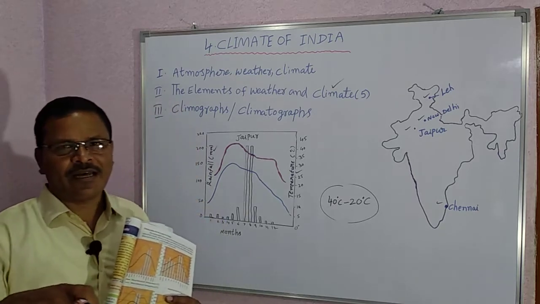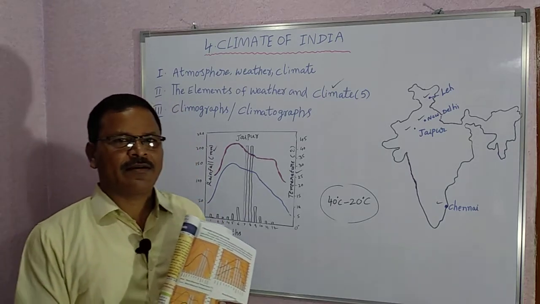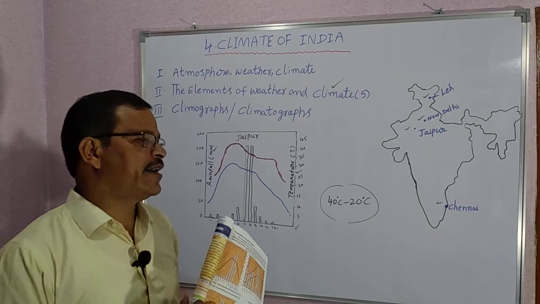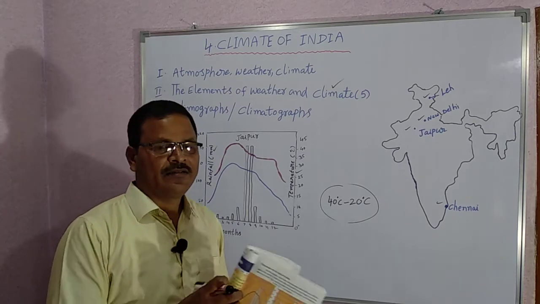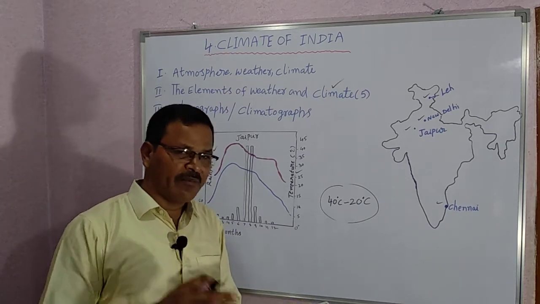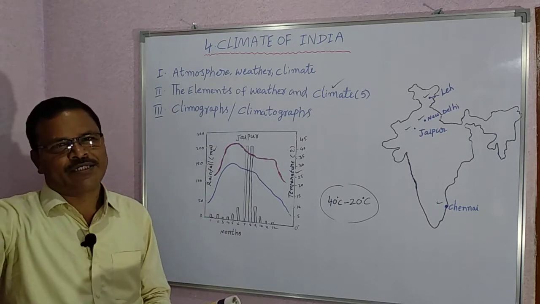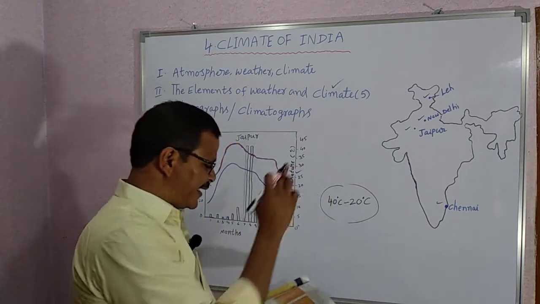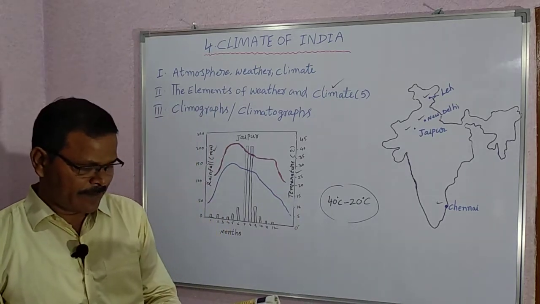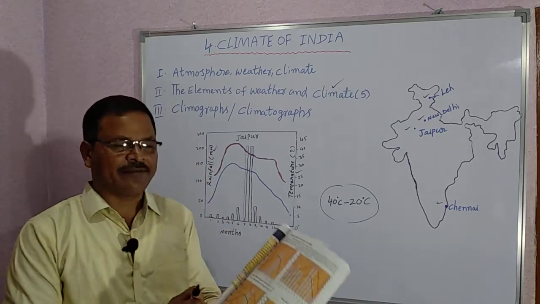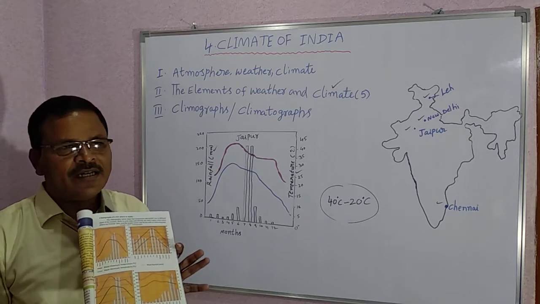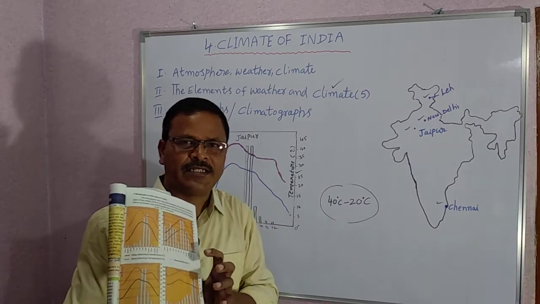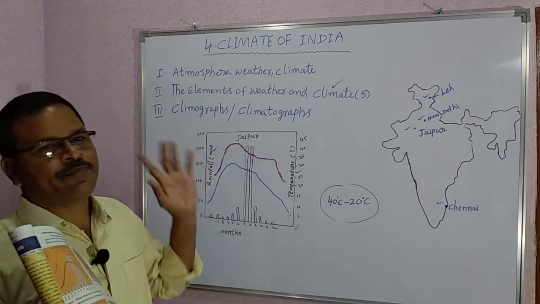In which month is the lowest temperature, or minimum temperature, recorded? Minimum among the maximum temperatures. You have to remember it. 20 degrees Celsius. In which month? January. In January, 20 degrees Celsius was recorded in Jaipur.